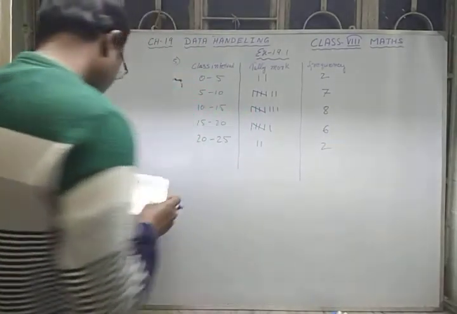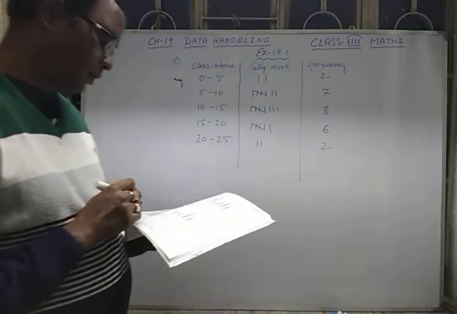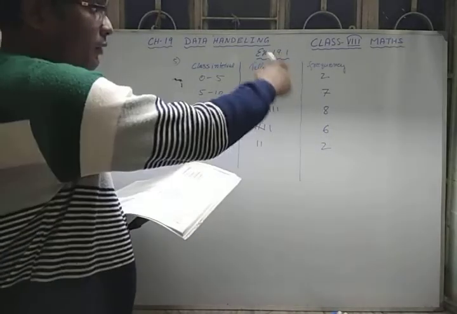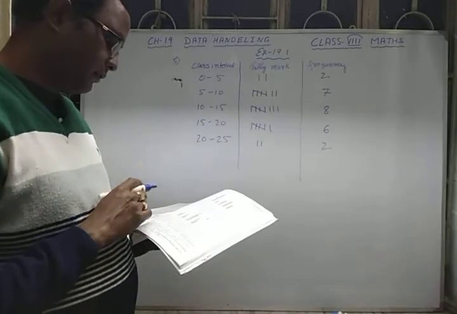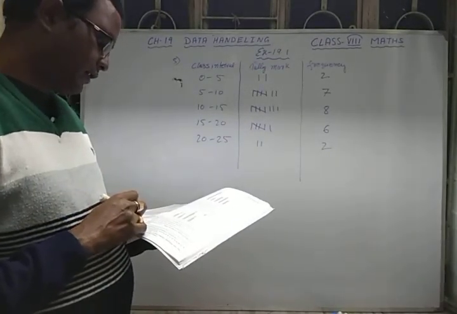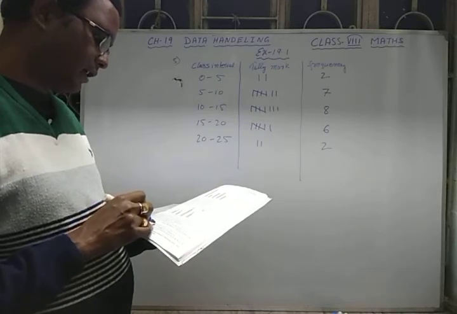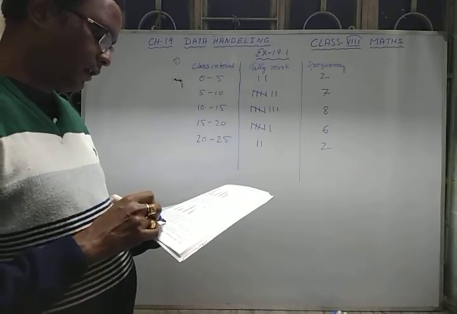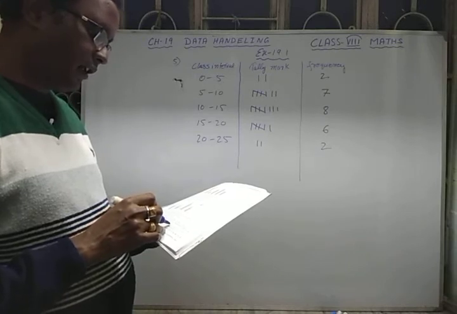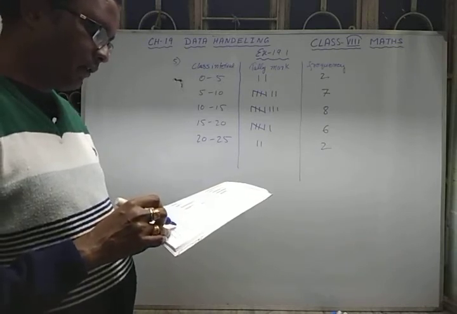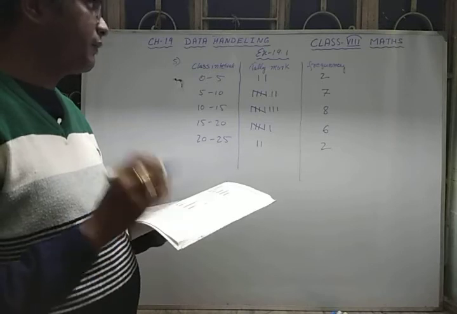Now count the total number of observations given, and add the frequencies also. It will help you check whether your answer is correct or not. 1, 2, 3, up to 25 observations are there.